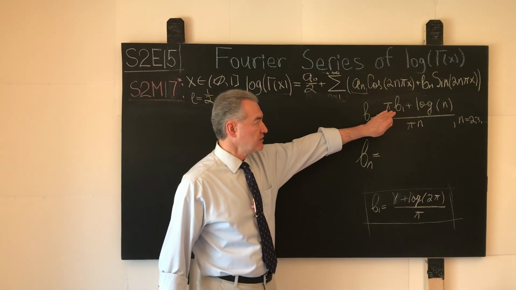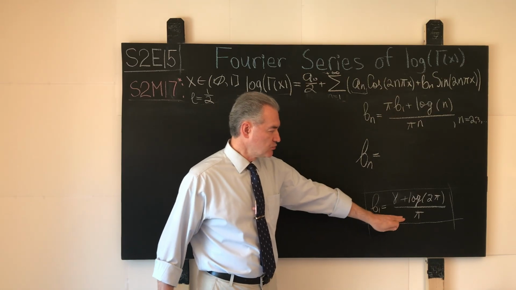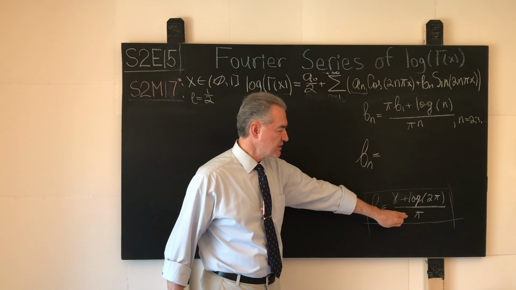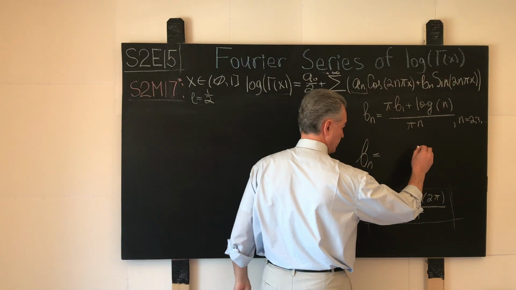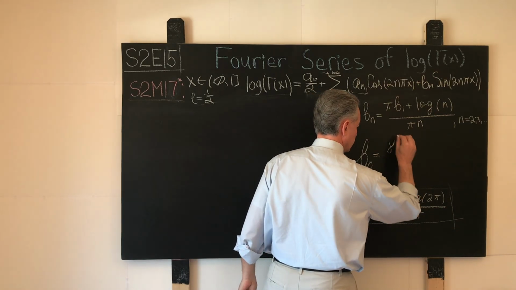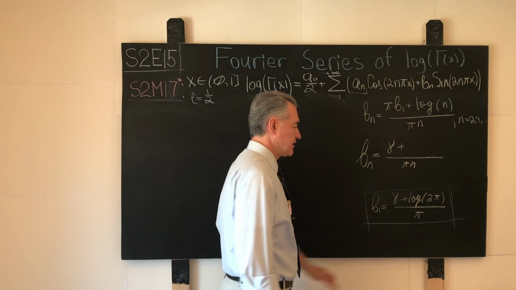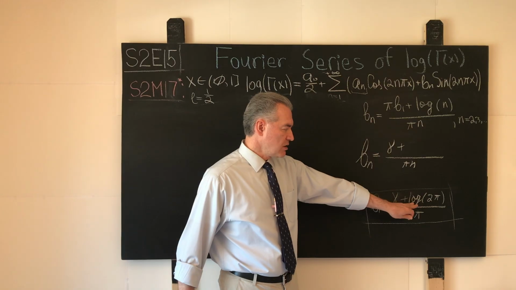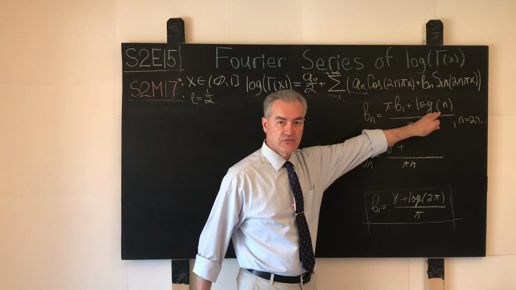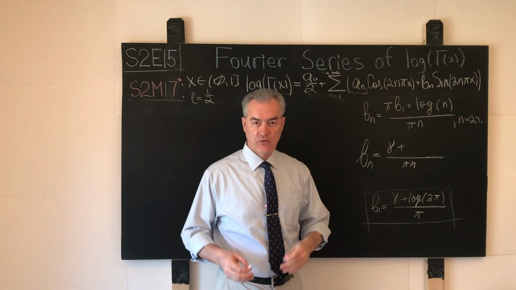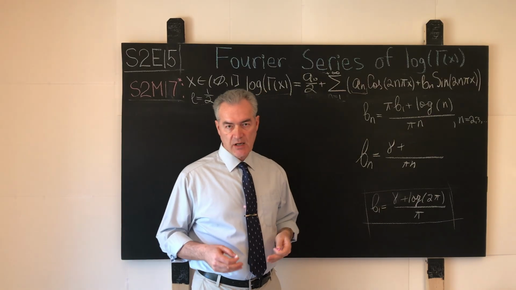Here we take the value of the Fourier coefficient B1 multiplied by pi. Multiplied by pi, what do we see? Pi and pi cancel each other out. And in the numerator we will have from B1, what? From B1 we will have gamma plus the natural logarithm of 2 pi plus the natural logarithm of n. And here we use again the classical property of the logarithmic function. Log x plus log y equals log of x times y.